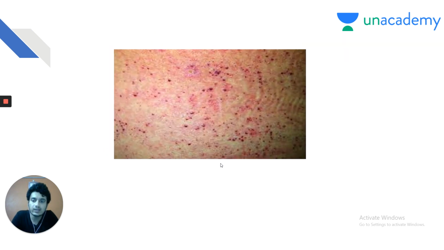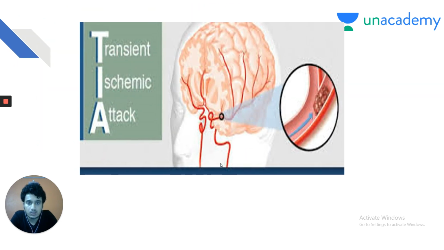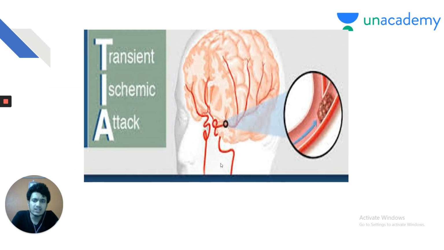Let us see another case scenario. A 20-year-old male comes with the skin finding as shown. By looking at the skin finding, you must be able to know that these are angiokeratomas of the skin. And he gives a history of transient ischemic attacks, recurrent transient ischemic attacks, and syncope, suggesting there is something depositing in his blood vessels.